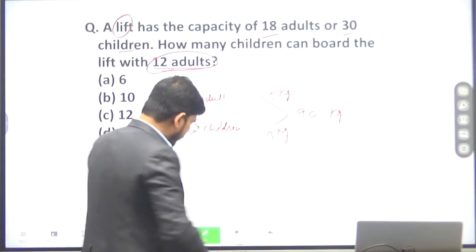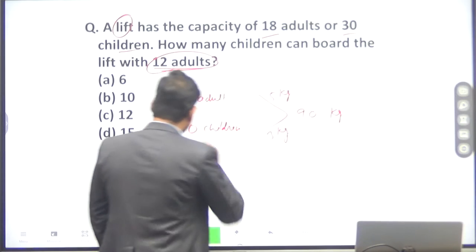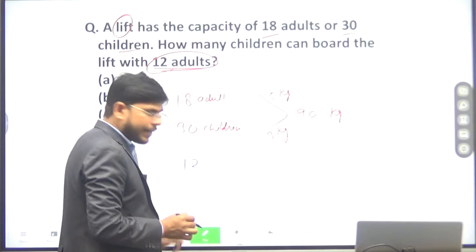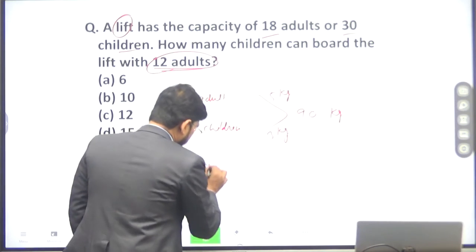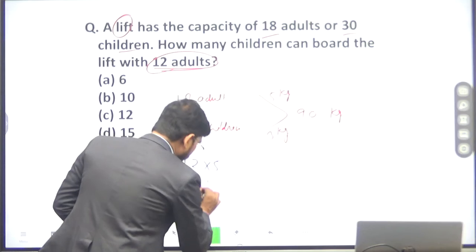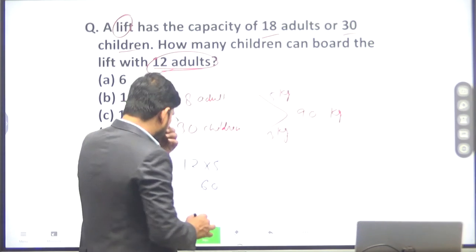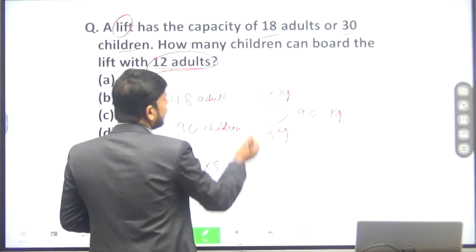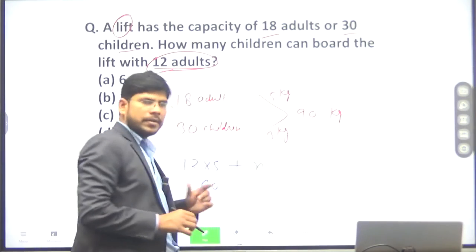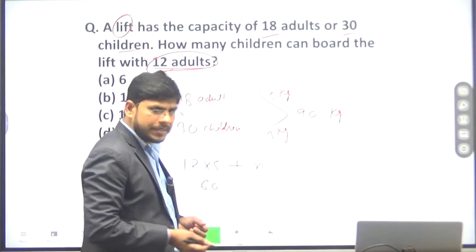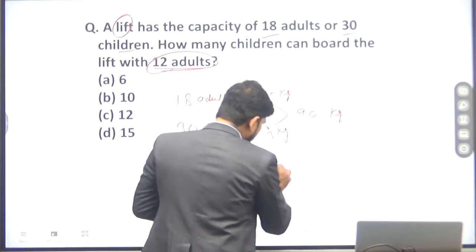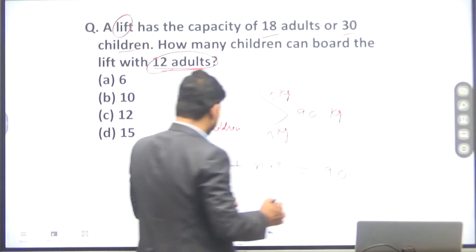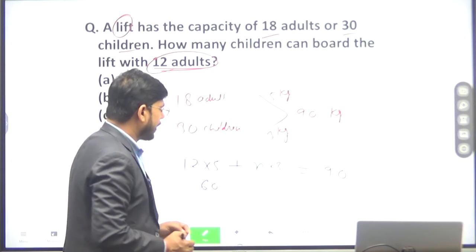The total weight of 12 adults is 12 into 5, which is 60 kg, plus n children with weight of each child 3 kg, and this will be equivalent to 90 kg.